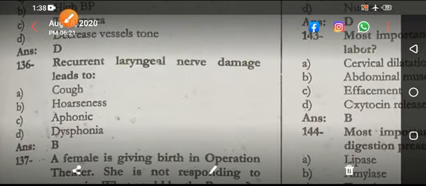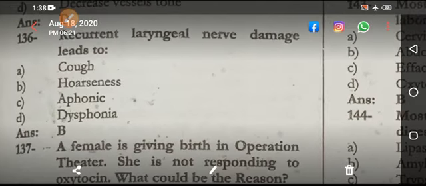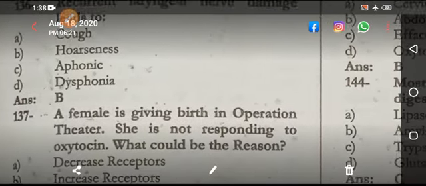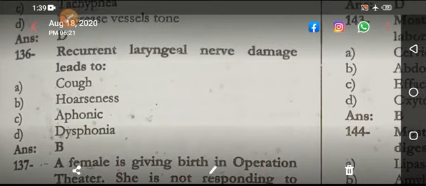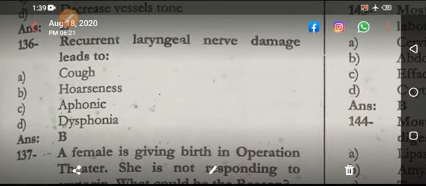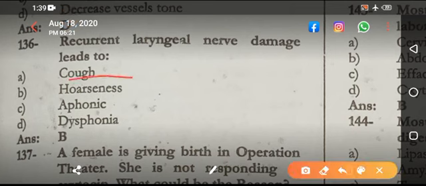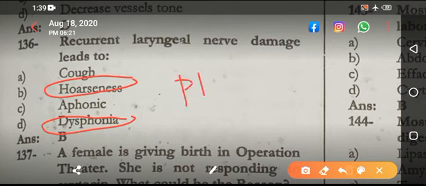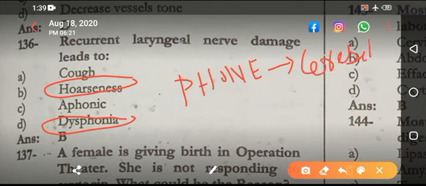Next, recurrent laryngeal nerve damage leads to hoarseness. Phonation is from the cerebellum. There is a problem in the coordination of the muscles that were supposed to contract in a specific sequence.